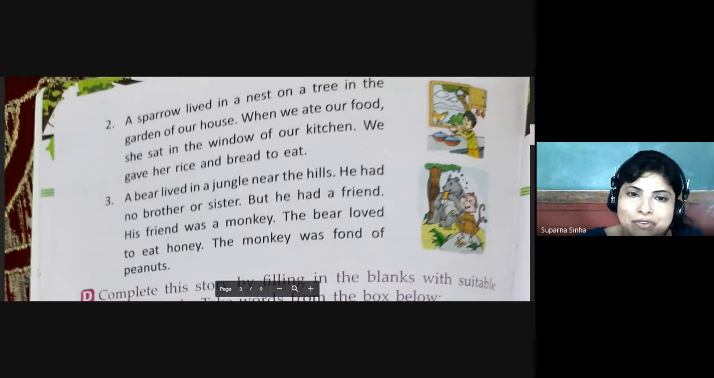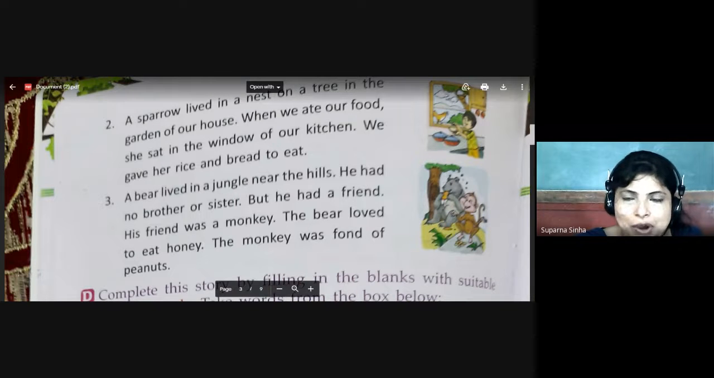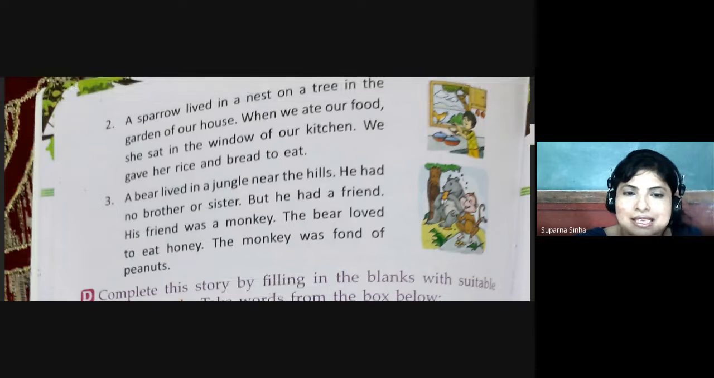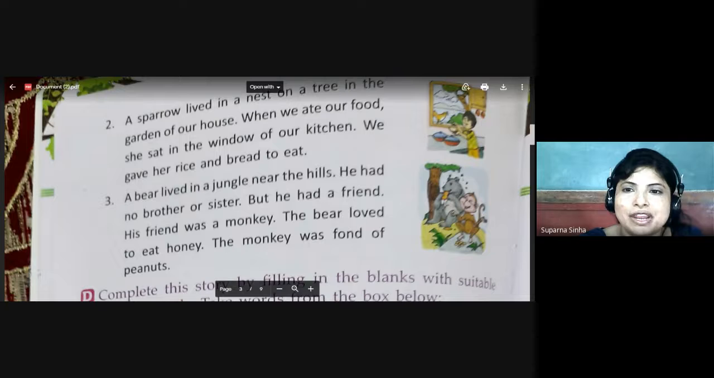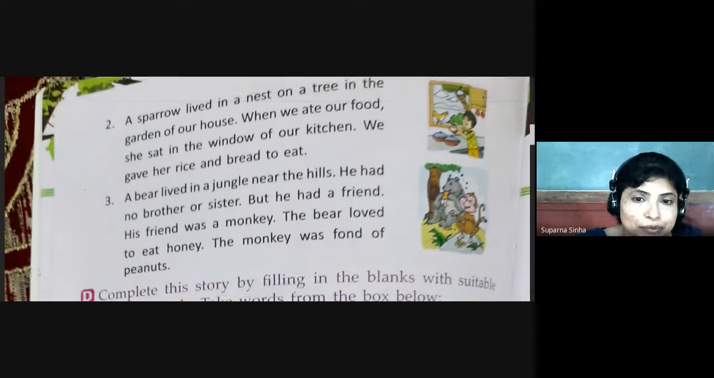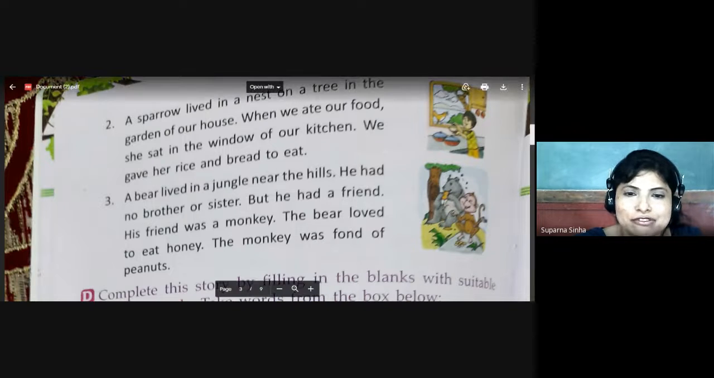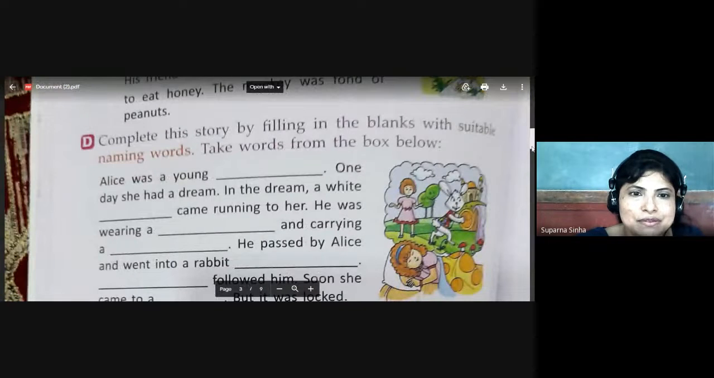Bear is the name of an animal. Jungle is the name of a place. Hills is the name of a place. Brother is the name of a person. Sister is also the name of a person. Friend is also the name of a person. Same friend is here. Monkey is the name of an animal. Bear is the name of an animal. Honey is the name of a thing. Monkey is the name of an animal again. And peanuts is also the name of a thing. So underline those words.